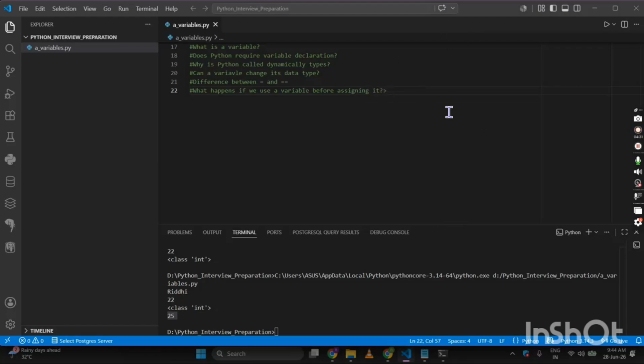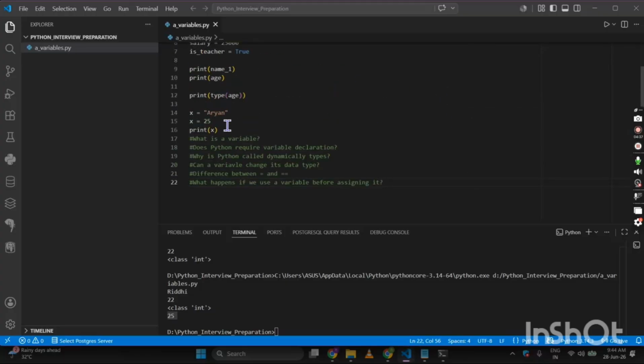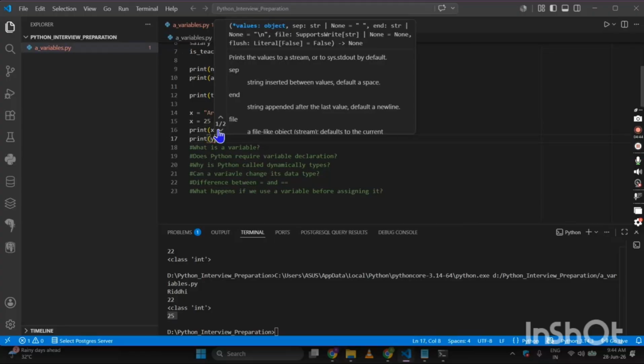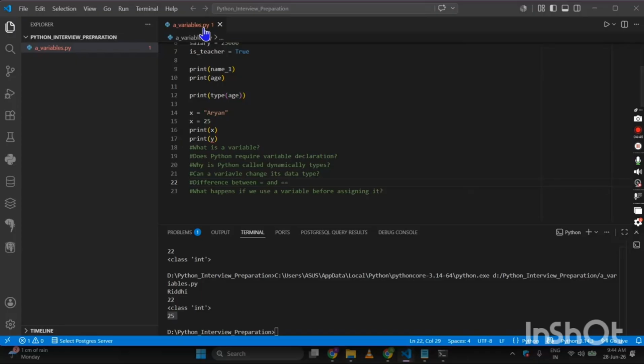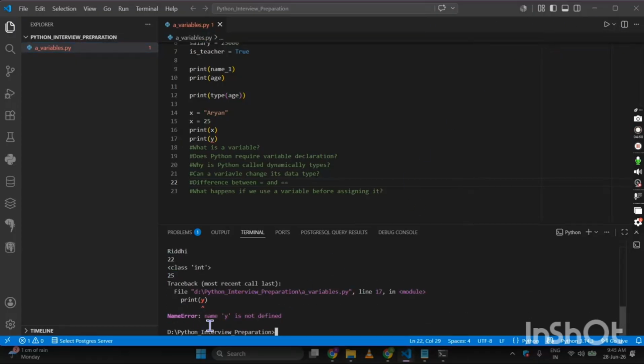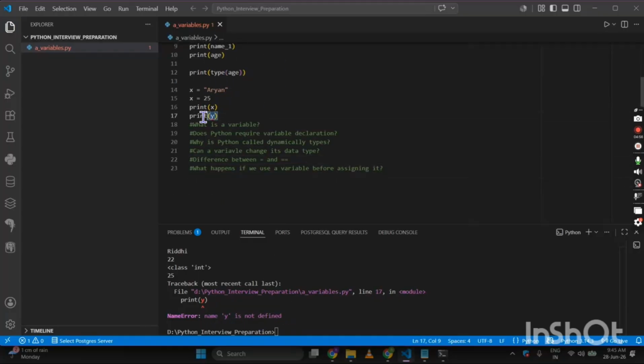If we do not assign a value, suppose I have not assigned a value to y, and I print this y, let us see what we will get. See, we are getting an error over here. Let us run the file and see. So name error, it will show name y is not defined. So this is what happens if you use a variable without assigning it.